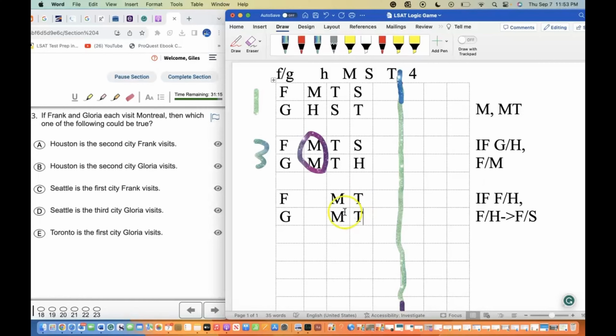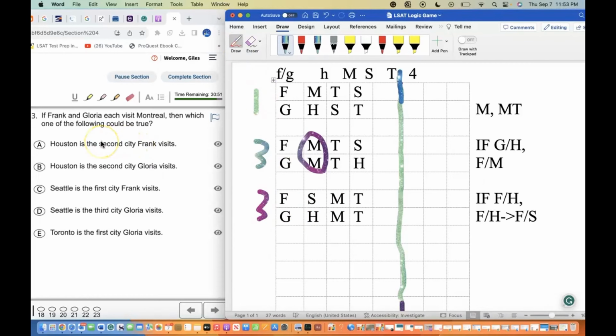With that done, I can put Gloria visiting Houston and Frank visiting Montrose, and also I could put the Seattle in here. And now these 2 game pieces are going to be for question 3.